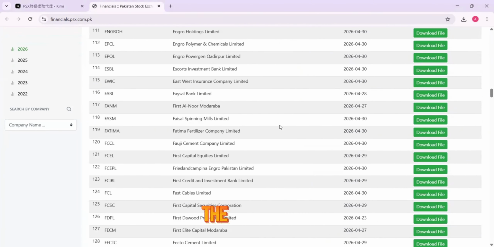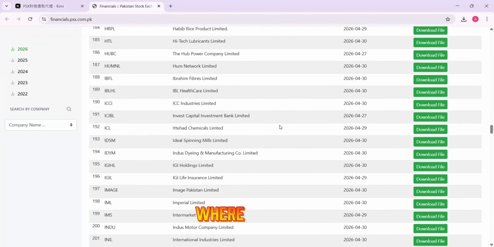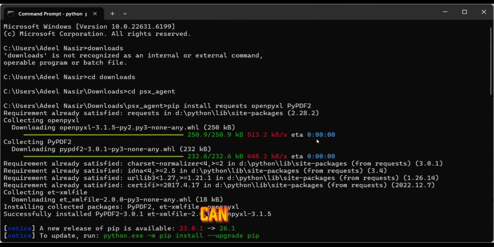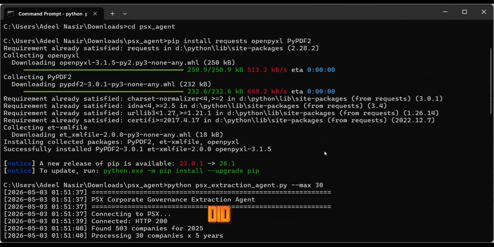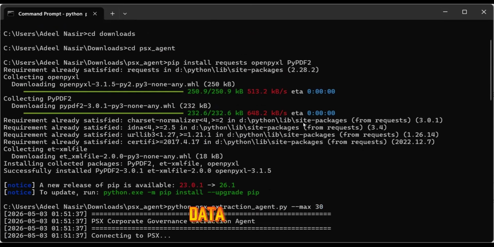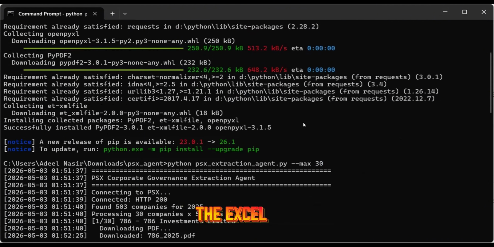And this is the PSX website from where I want to download the data. What I can do is make an Excel file and download each file separately. But what I did, I asked the AI to make me a Python-based agent, so that whenever I give the command, it will go to the website, download the file, extract the data from that file and give me the Excel file.